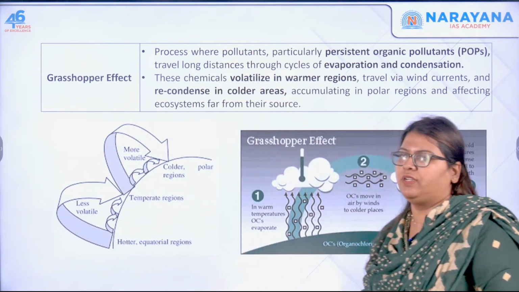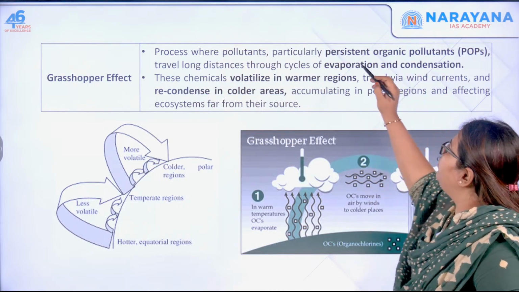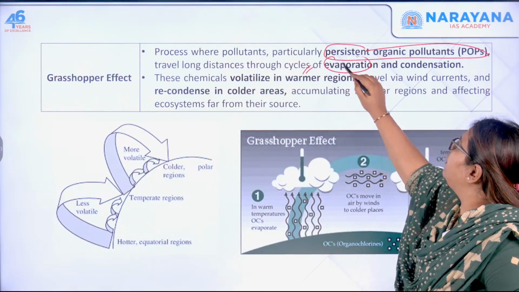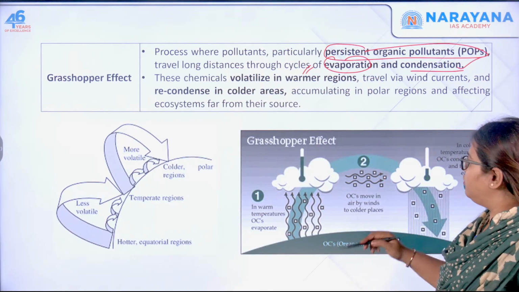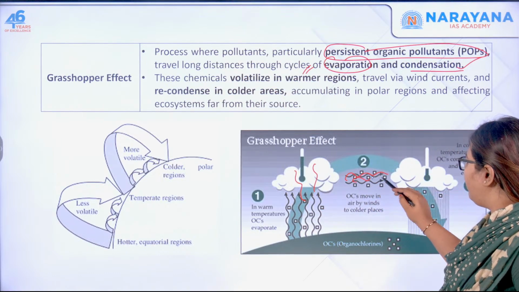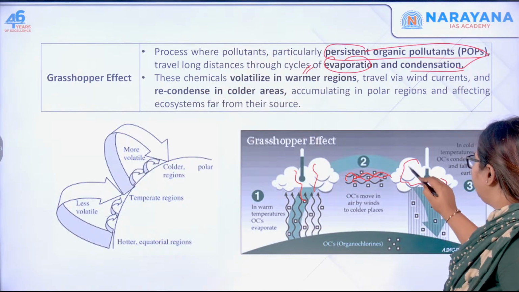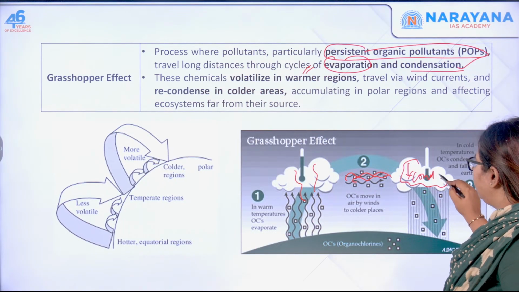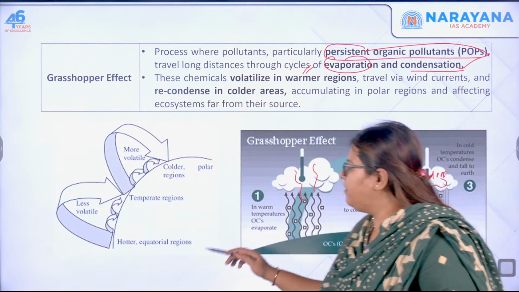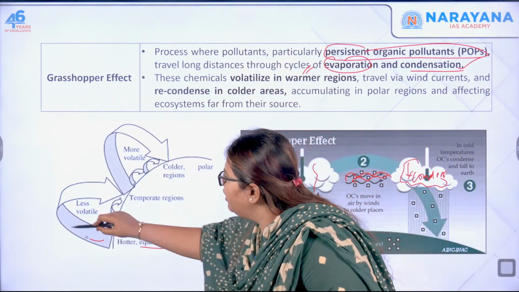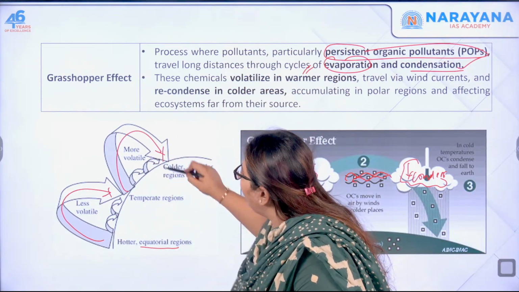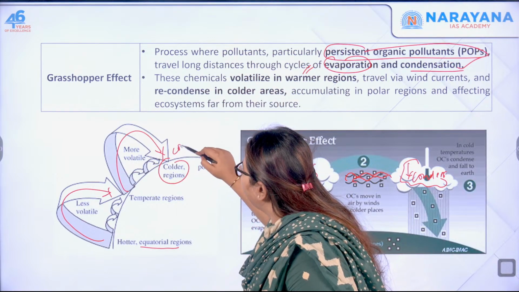It cools down. Okay, so this is the process where the pollutants, the POPs, travel long distances through the cycle of evaporation and condensation. Over the warm region it is rising, then it is moving by the air or the winds, and on the colder regions it condenses. So this is the process of the grasshopper effect. And if you see the hotter equatorial region, it is less volatile, and here it is more volatile, and then it condenses here.